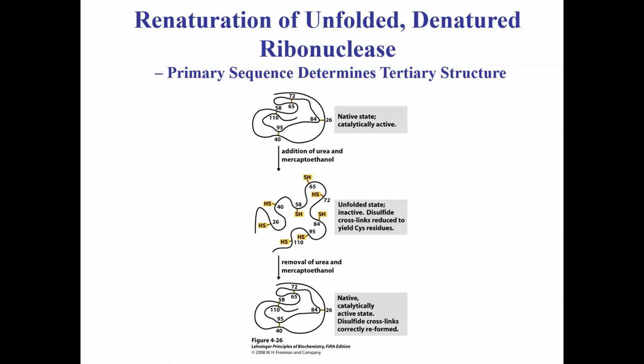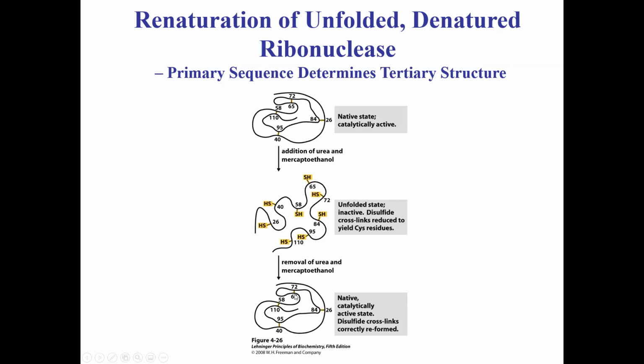And think about the coolness of this experiment, right? Although the protein is fully denatured, the 26th cysteine residue goes and finds the 84th cysteine residue and reforms that disulfide bridge.